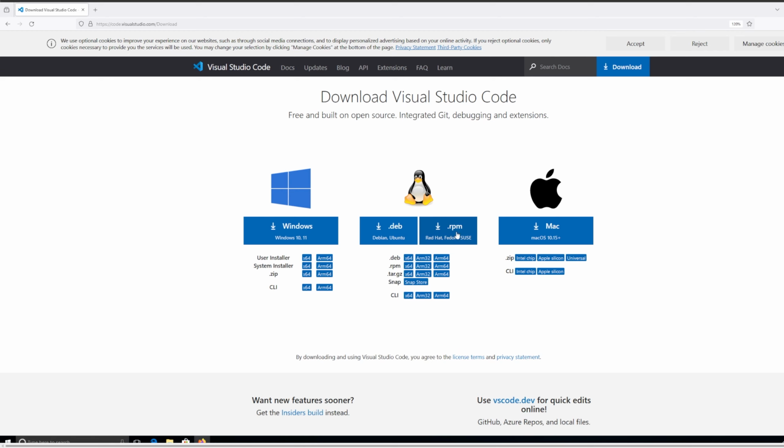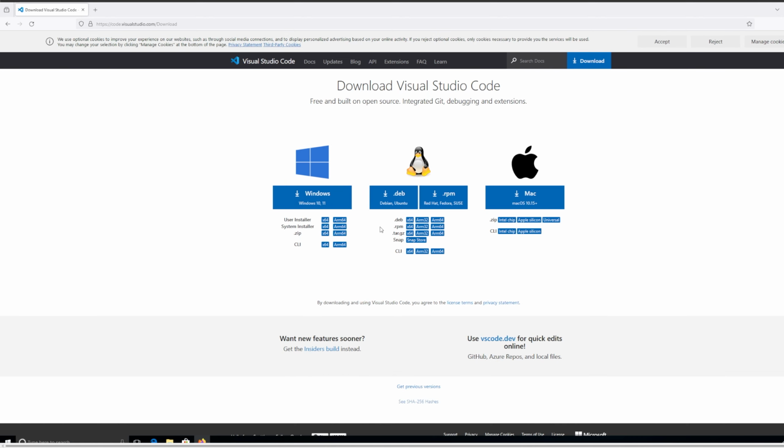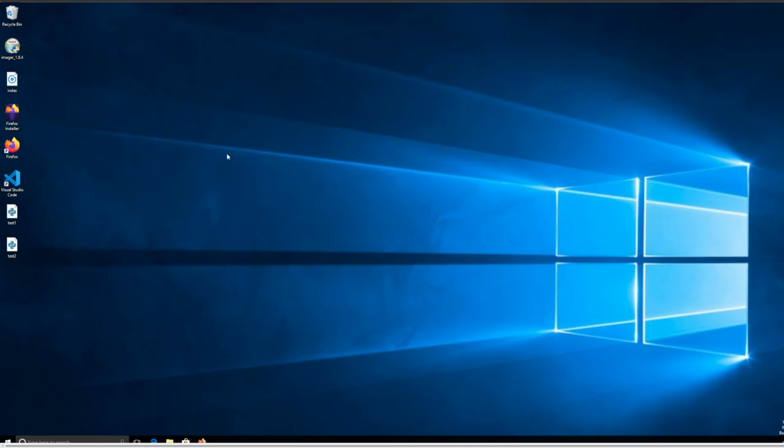If you have Fedora, use the RPM; if you have Debian or Ubuntu, use this one. Kali Linux uses Debian, so make sure you use the left one. And if I'm not wrong, Parrot uses Debian as well. So that's for if you want to do this on these distributions. Okay, so once you install it, just close it and run Visual Studio Code.